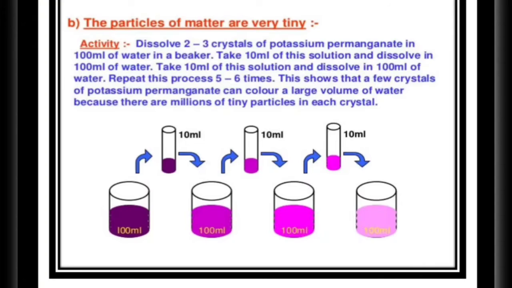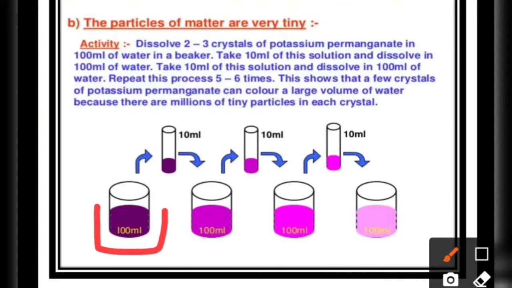For example, in this activity, you can see that in a 100 ml beaker, they have taken potassium permanganate crystals. Crystals means a small ball-type structure made up of some chemicals. Potassium permanganate is a kind of matter. We take 2 or 3 small crystals of potassium permanganate and dissolve them in 100 ml of water in a beaker.